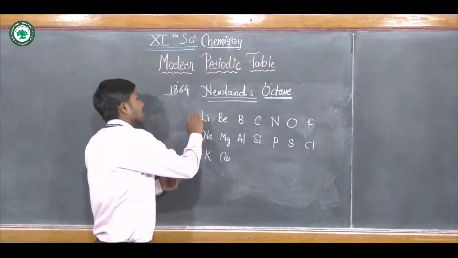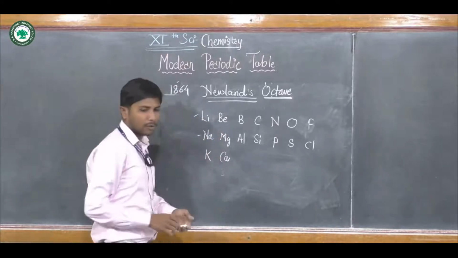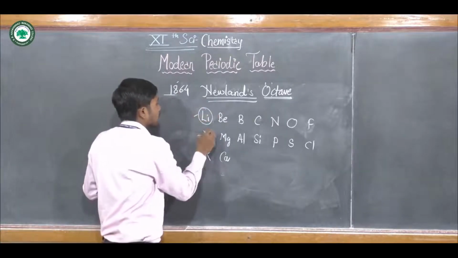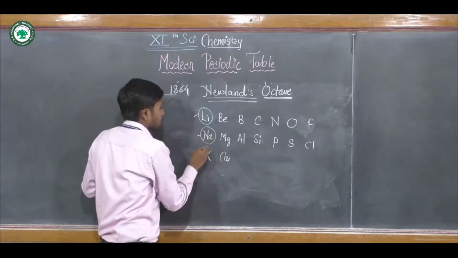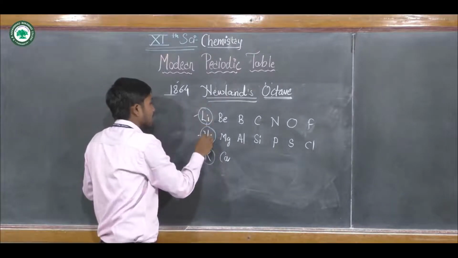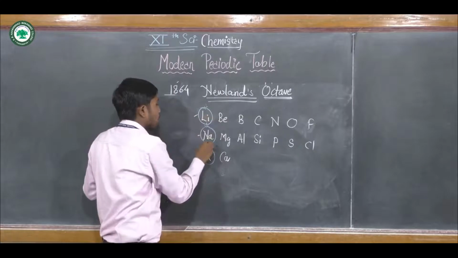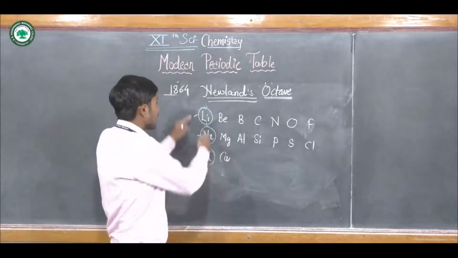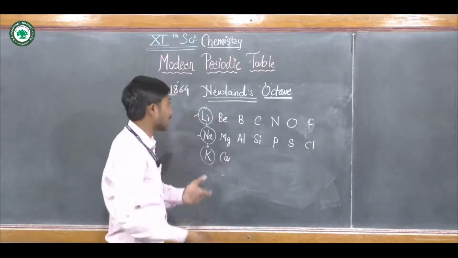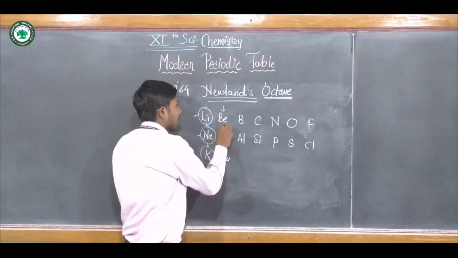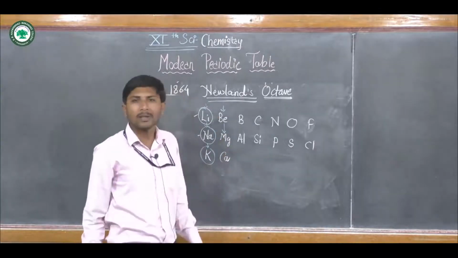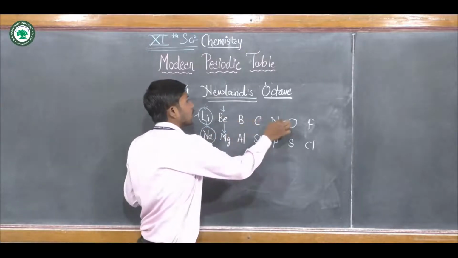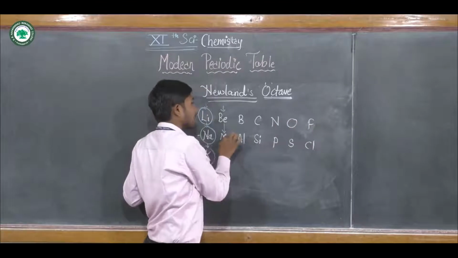Every first and 8th element have the same properties. So these 3 elements should have some properties in common. These are the alkali metals. Second, beryllium and magnesium should have the same properties, because it's the 8th element: 1, 2, 3, 4, 5, 6, 7 and 8.